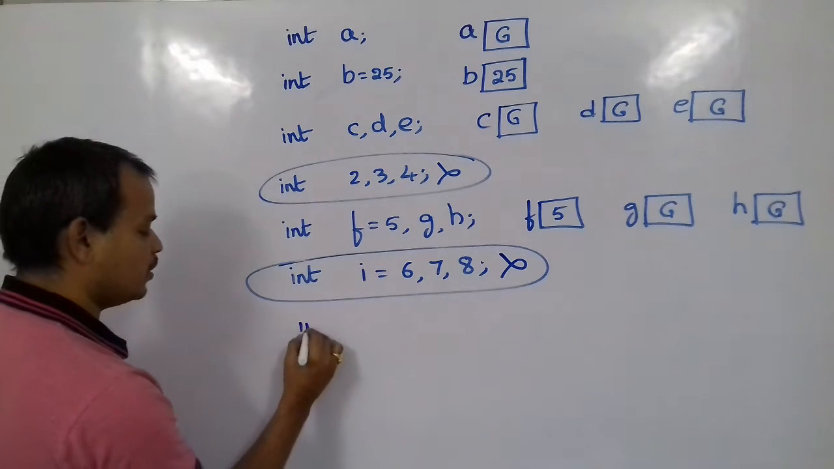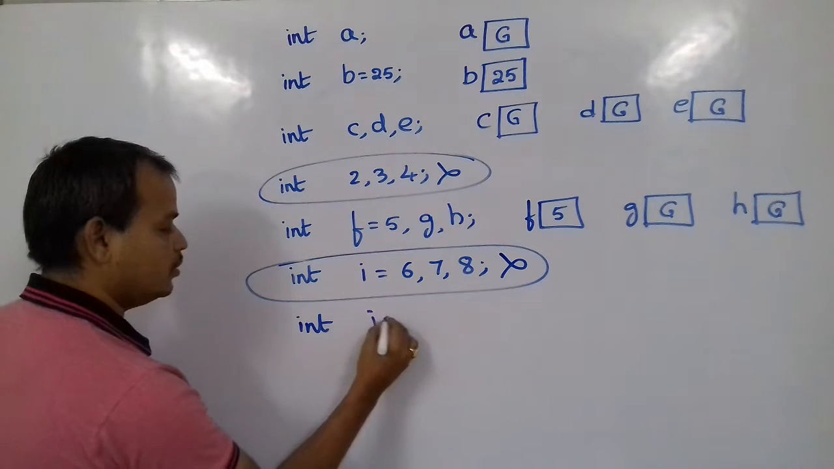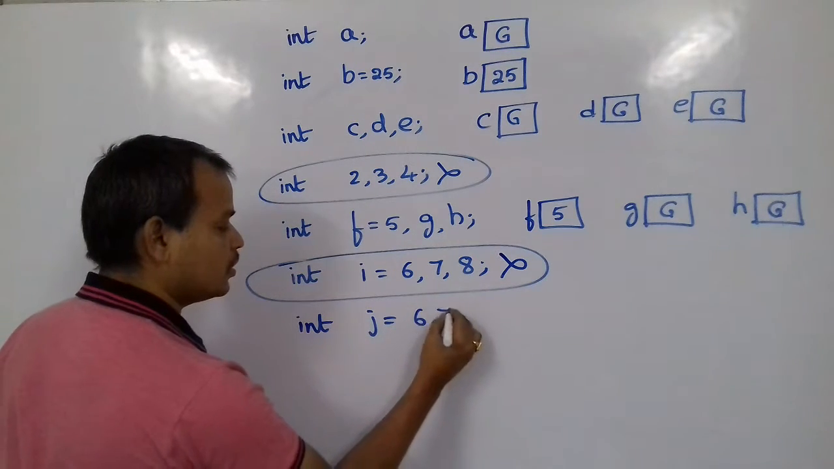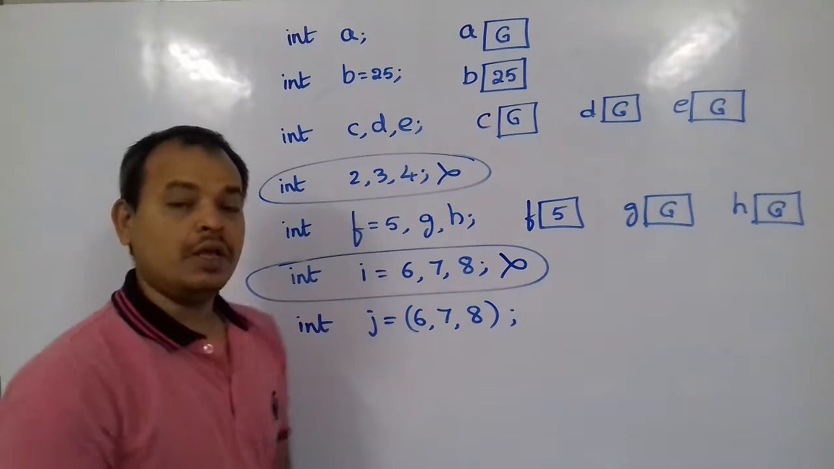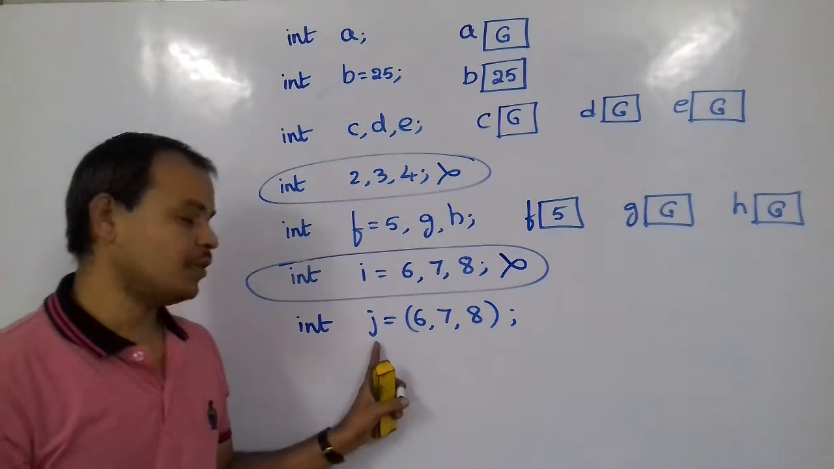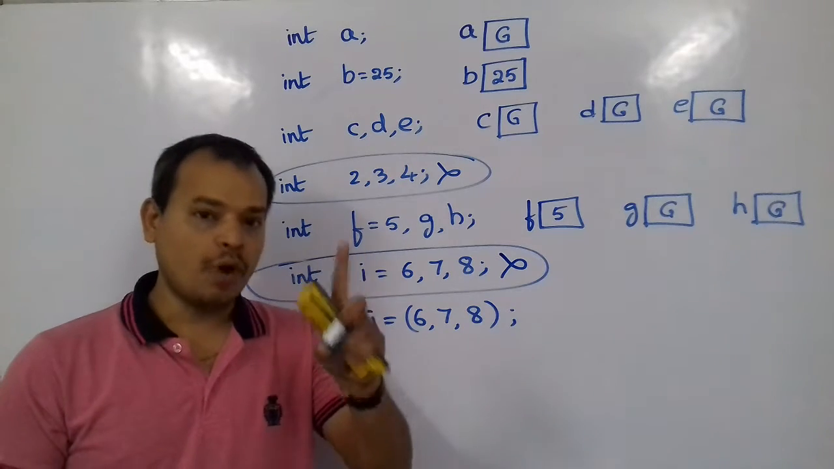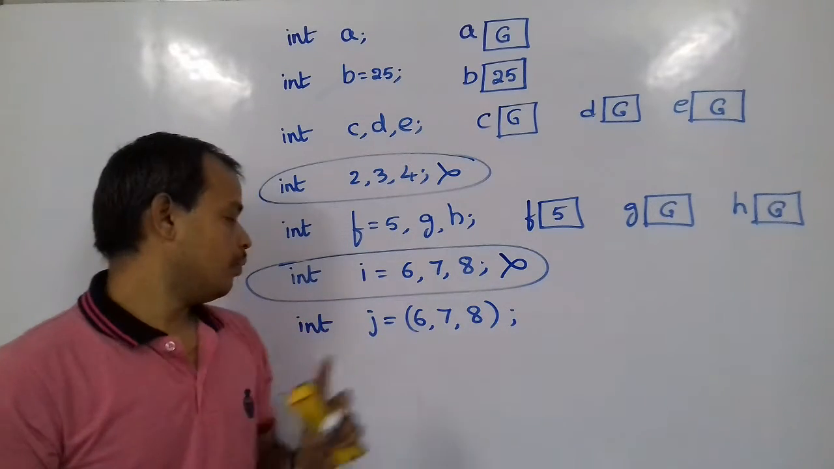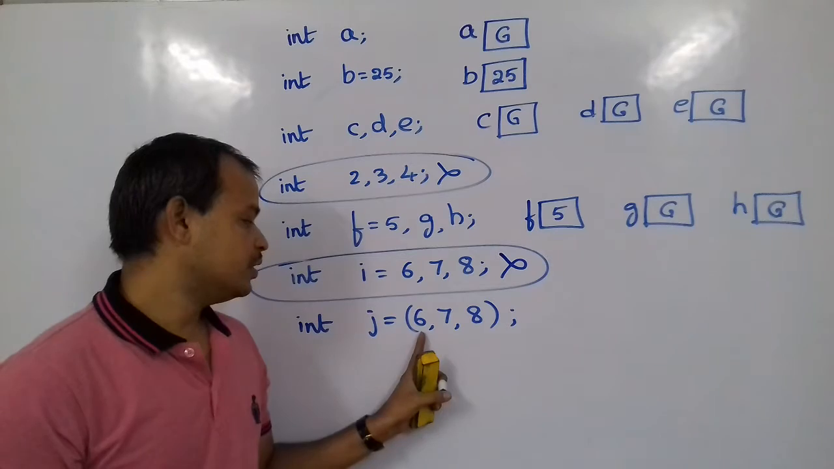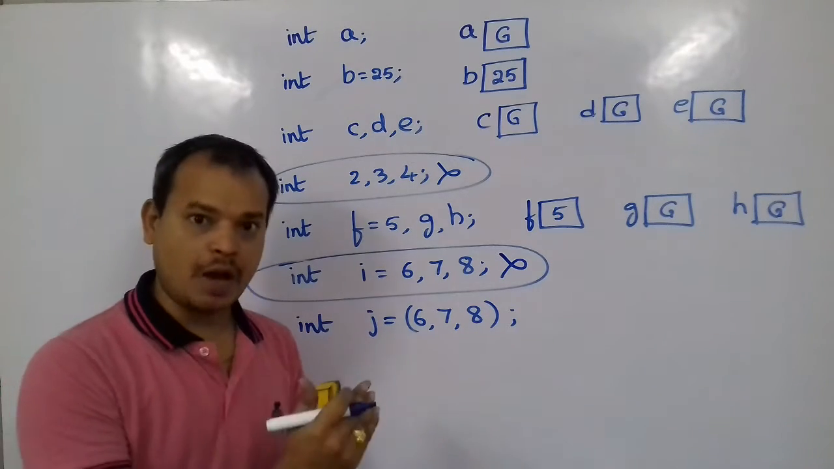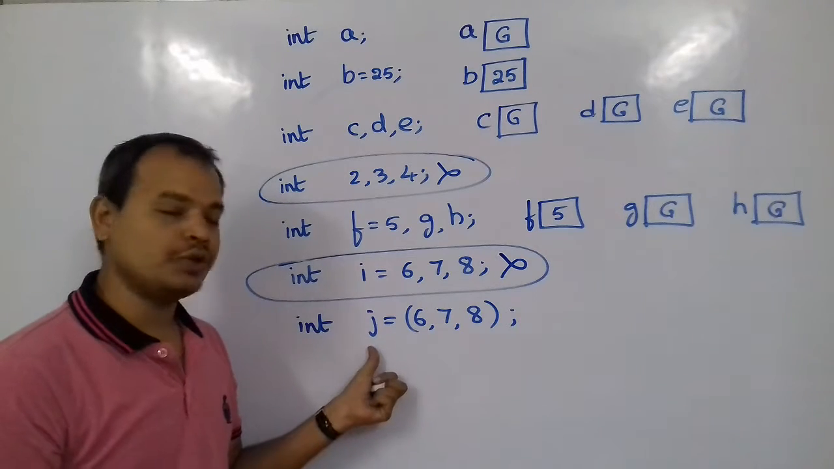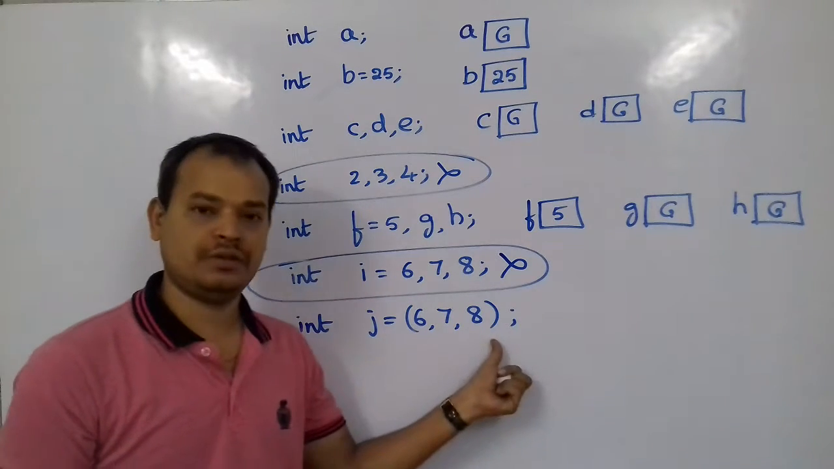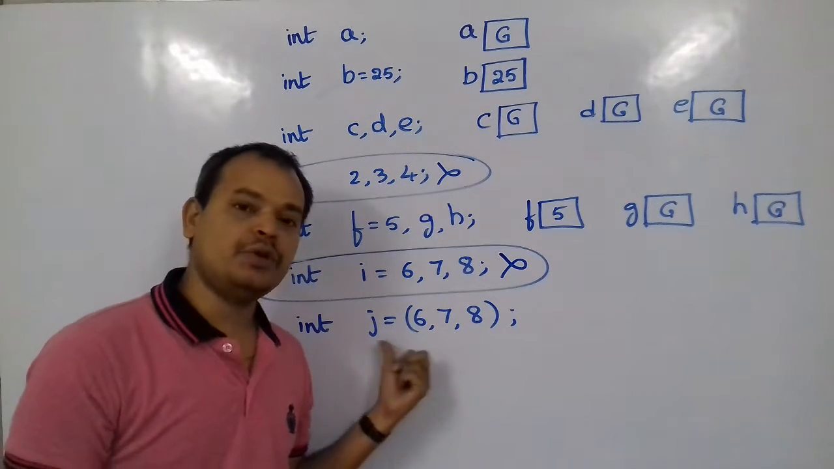Suppose you write something like this, int j equal to 6, 7, 8, but within parentheses. If you write like this, actually j is a variable that can hold only one value at a time. But what we have done here is 6, 7, 8 separated by commas and grouped as a single unit. So with this what happens, j should get only one value out of the 3. So which value will come into j?